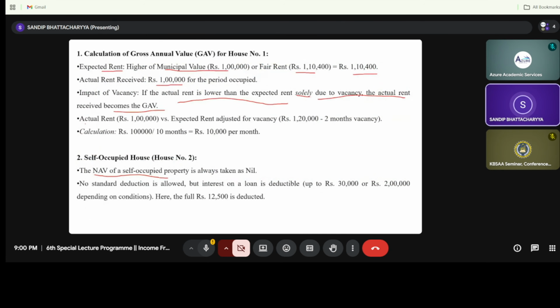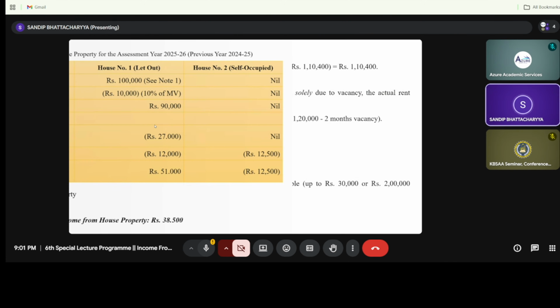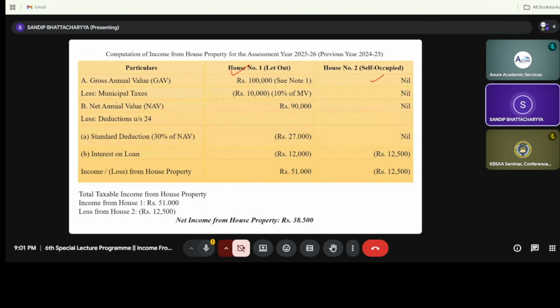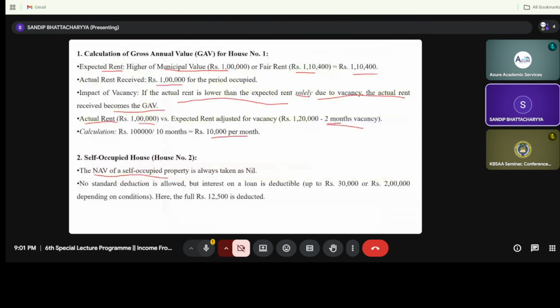Now you see the actual rent. There are 2 months of vacancy period. So if 10,000 per month is the rental calculation, then 10,000 into 2 is rupees 20,000. So this 1 lakh 20 minus 20,000 gives rupees 1 lakh. That is called actual rent received. So you can see, that is the gross annual value minus municipal taxes. So the gross annual value we will consider as rupees 1 lakh. Now, you see house number 2.